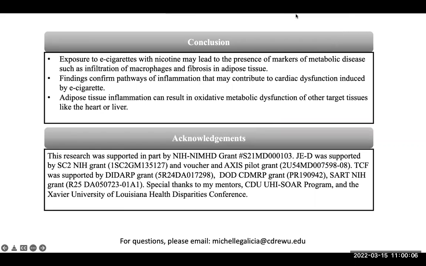As indicated by the immunohistochemical staining, we have seen how the 2.4% e-cigarette treatment led to markers of inflammation such as infiltration of macrophages and initiation of fibrosis in adipose tissue. This tells us that nicotine e-cigarettes can lead to the presence of markers of metabolic disease in adipocytes. Such findings confirm pathways of inflammation that may contribute to cardiac dysfunction induced by e-cigarette. All of this can result in oxidative metabolic dysfunction of other target tissues like the heart or liver.